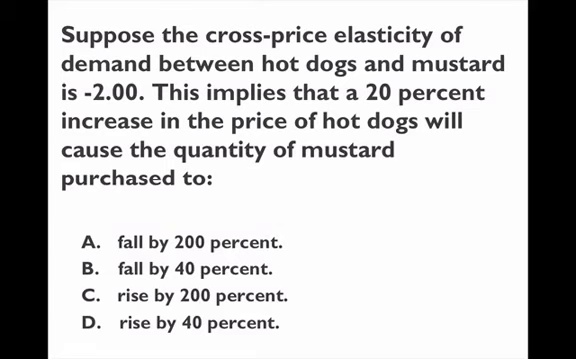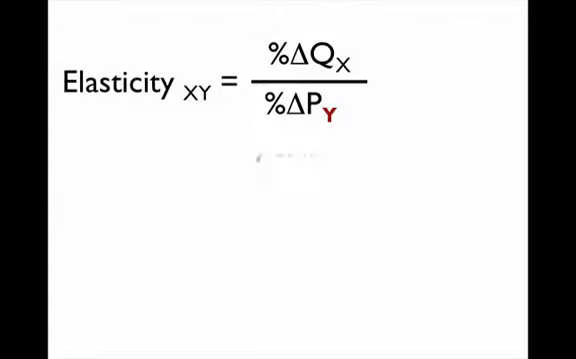So if there's a 20% increase in the price of hot dogs, what happens to the quantity of mustard? Well, we know it's going to go down because the cross price elasticity is negative. But by how much will it go down? All you have to do is apply the formula. This is the formula for cross price elasticity. If you look at it, it's basically the same as the elasticity formula. It's just that we're changing the P of X for P of Y. So the percentage change in quantity of X, what is it? Hot dogs, over the percentage change in the price of Y, mustard.